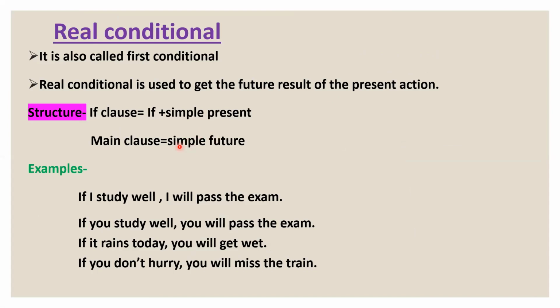Real conditional is used to get the future result of the present action. It means if we do something now, then the result will come in the future. That is called real conditional. What is the structure? In the if clause, we will find if plus present simple, and in the main clause, we will find only simple future.